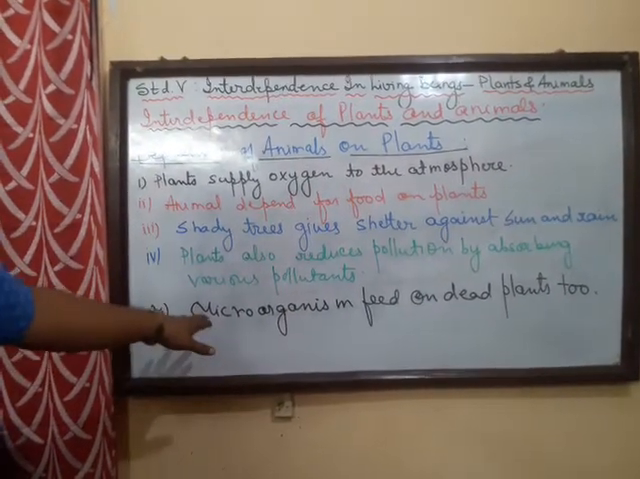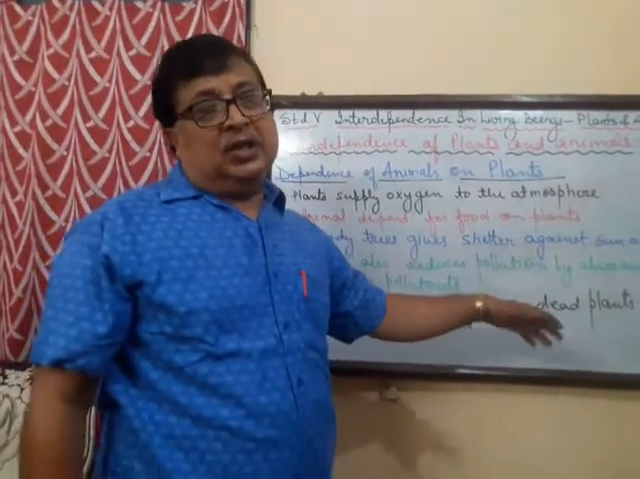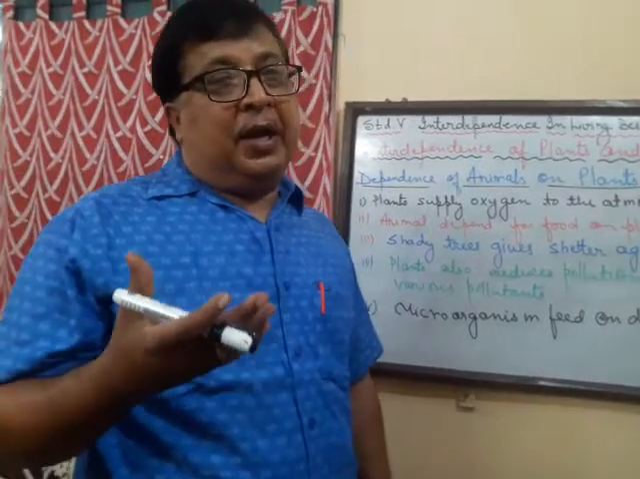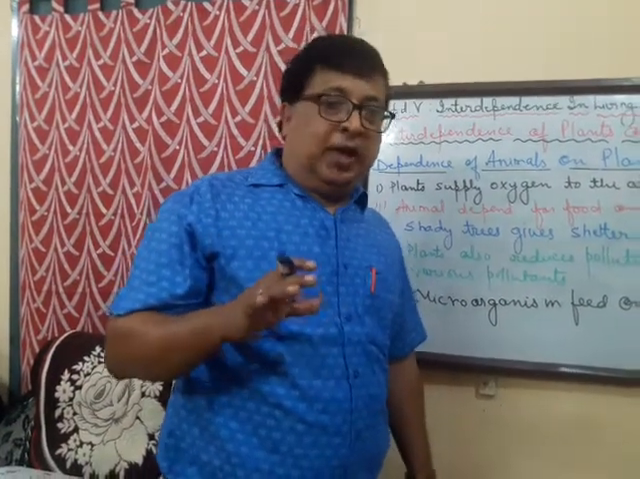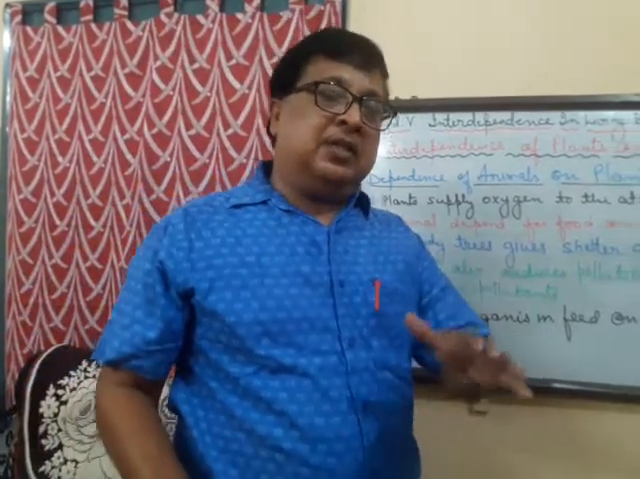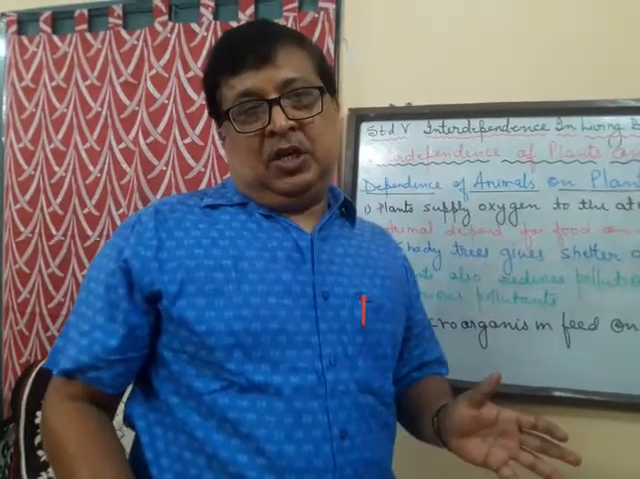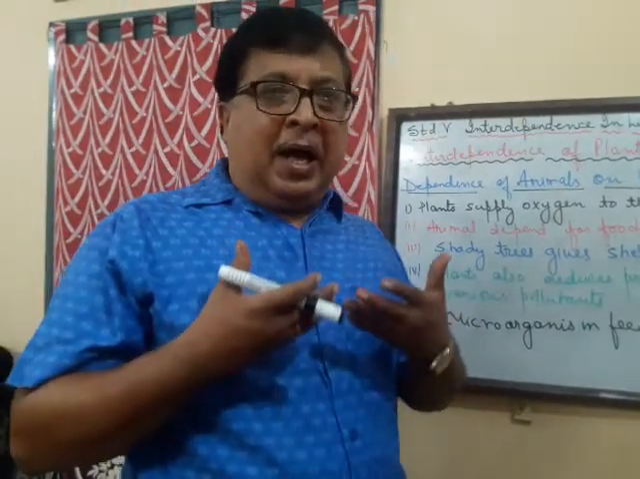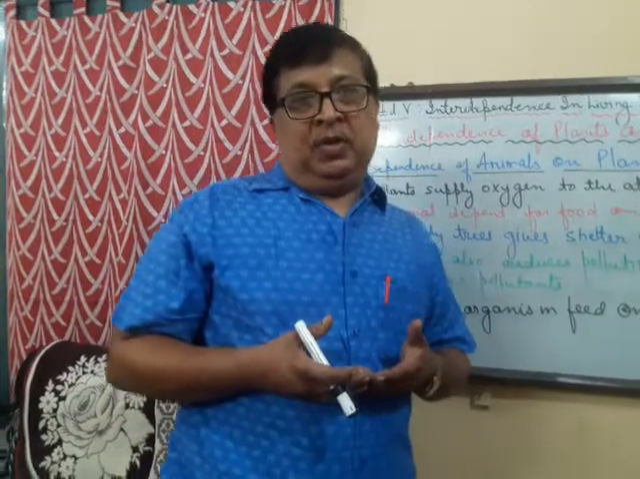Now there are some microorganisms that feed on the dead plants too. So these dead plants become the food for the microorganisms, that is the decomposers. Okay, so today we saw how plants depend on the animals and how animals depend on the plants. So we see that in the environment both plants and animals are interdependent.